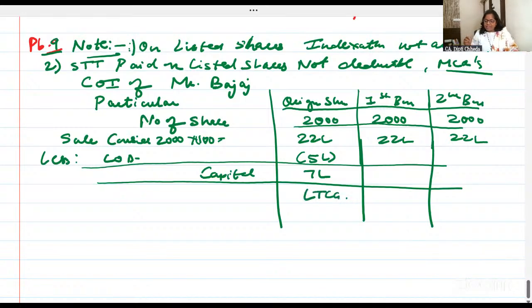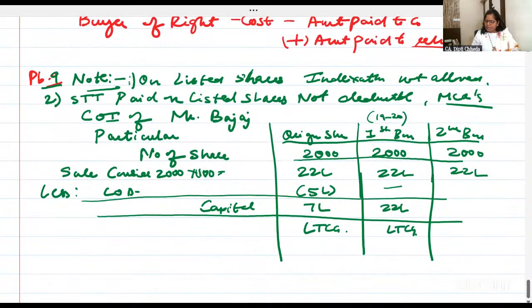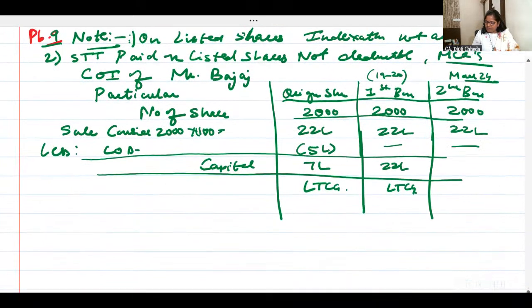I'm repeating, indexation should be there because it is held for more than 1 year. But I'm not taking indexation. Why are you not taking indexation? Because these are listed shares. Now the first bonus shares are held. What's the cost of the bonus shares? Nil. And it is long-term capital gain because the first bonus was issued in 2019. If you want, you can write the date. The second bonus was in March 24. What's the cost? Nil. So this will be short-term capital gain.